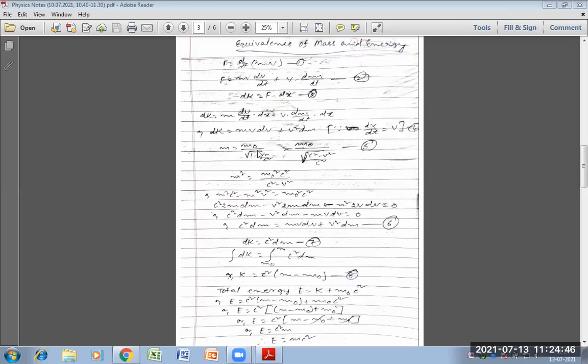If we square both sides of equation 5, this part will arise: m square is equal to m naught square divided by (1 minus v square by c square), with c square in the denominator, root under c square.